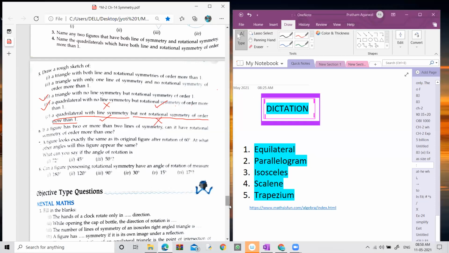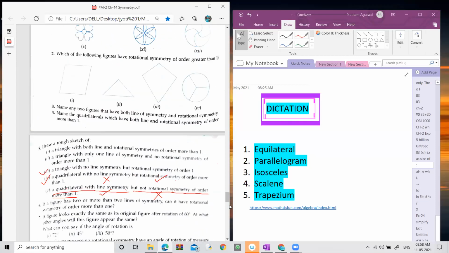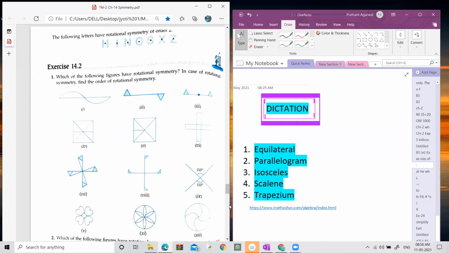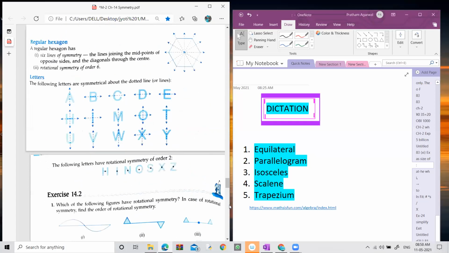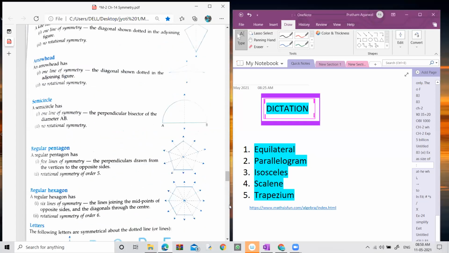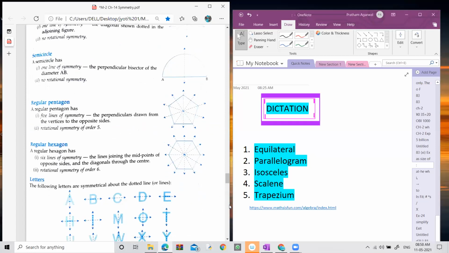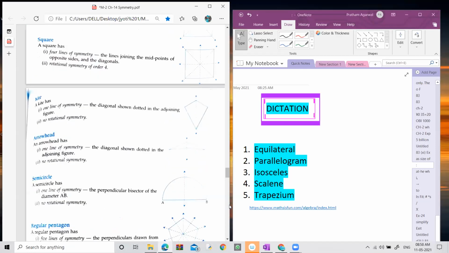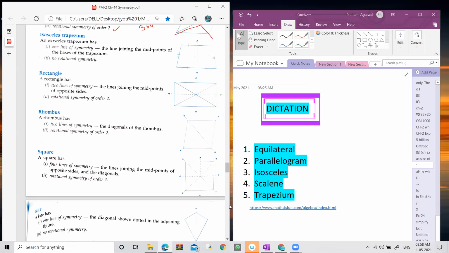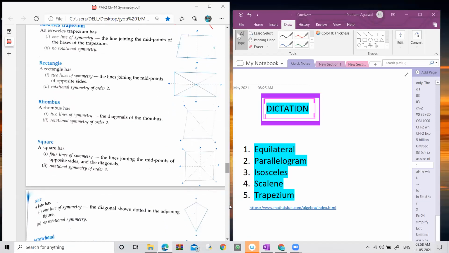Can you guess any figure? Can you guess any quadrilateral which has a line of symmetry but no rotational symmetry? So let's look at these quadrilaterals. A square. Let's check the square.